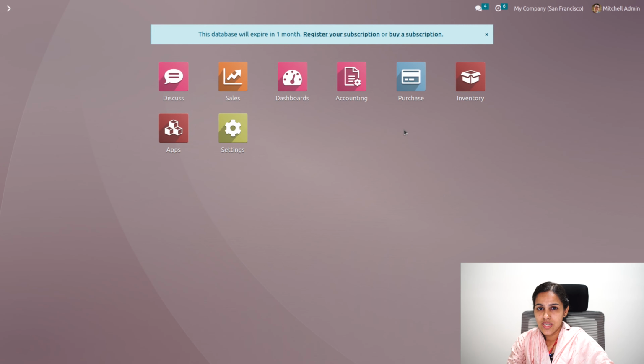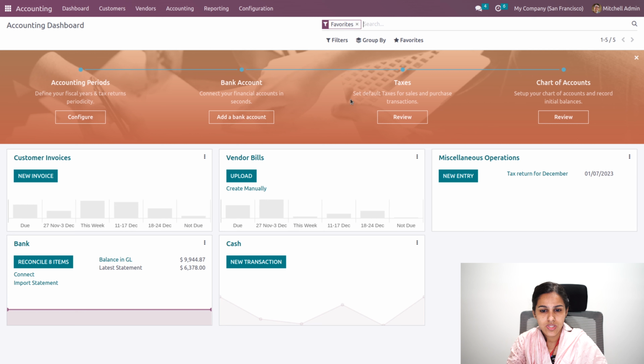So let's get started. This is my accounting overview where you can find all the modules, especially the accounting module. So we'll go to the accounting module. This is an overview where you can find the journals, customer invoices, vendor bills, miscellaneous journals, bank journal and cash and all. Also, you will have a tab over here where you can define your accounting periods, bank account, taxes and chart of accounts.